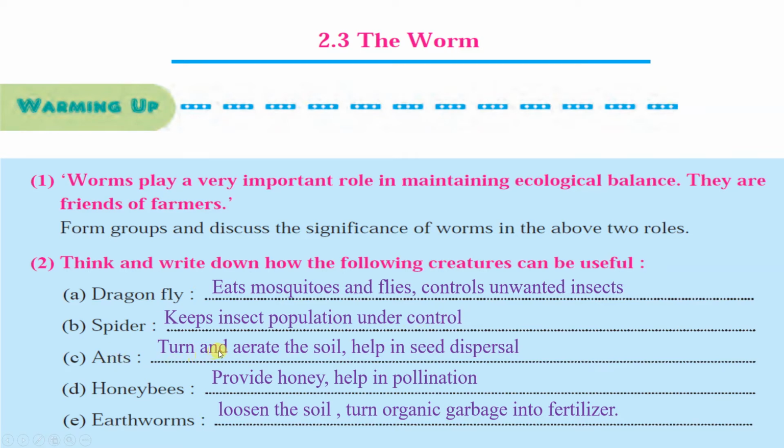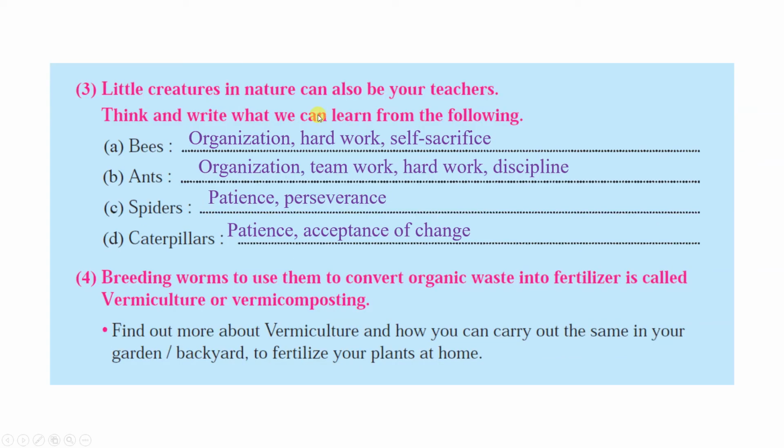Ants turn and aerate the soil, help in seed dispersal. What do honeybees do? Honeybees provide honey and help in pollination. Earthworms loosen the soil, turn organic garbage into fertilizer, and that's why worms are friends of farmers.